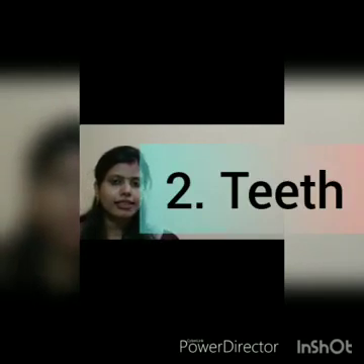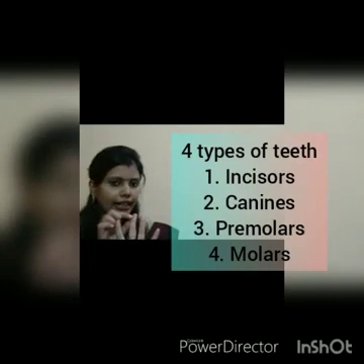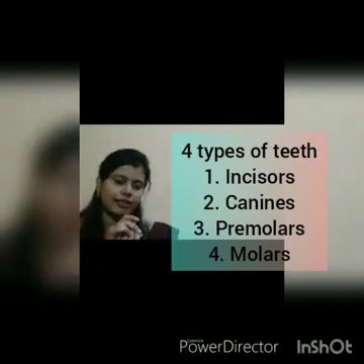Next I will go for the teeth. You can say the teeth are the physical scissors of the food. Because when we take a bite of an apple, our teeth do hard labor and break it down into small pieces, isn't it? And different types of teeth are present in our mouth, the buccal cavity. There are 4 types of teeth: incisor, canine, premolars and molars. 4 types of teeth are there in our buccal cavity.